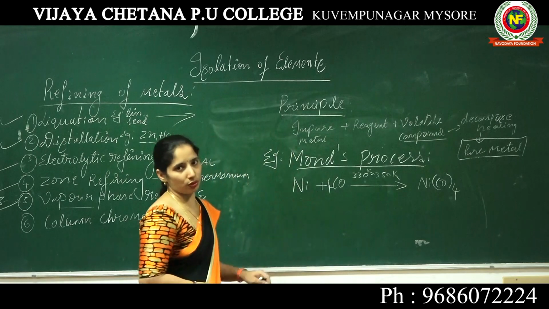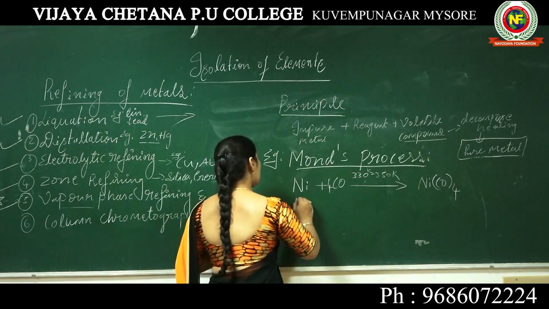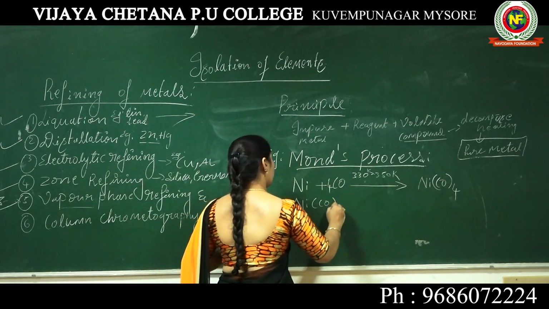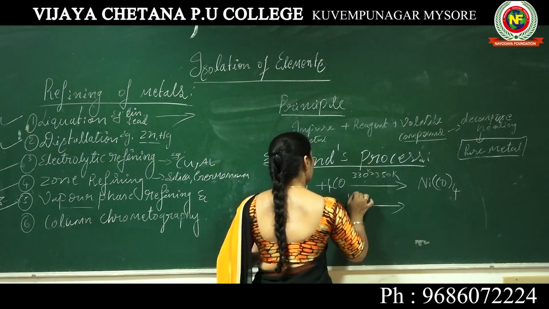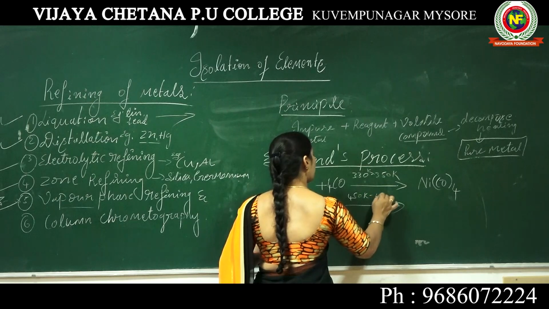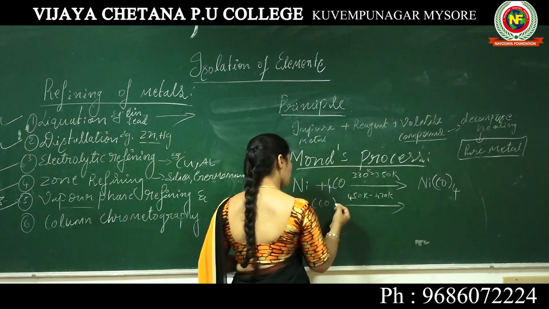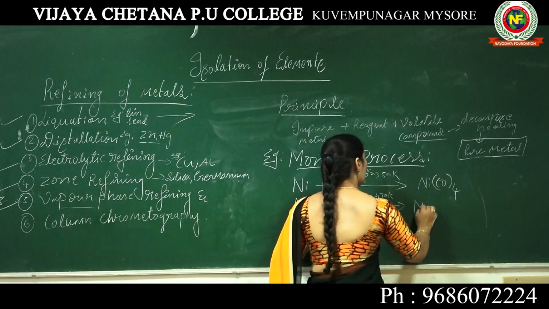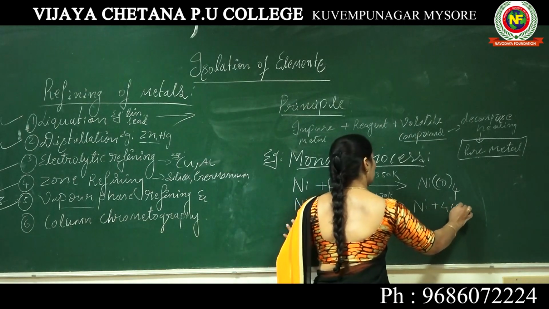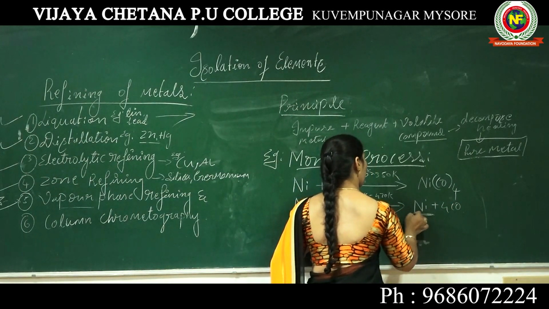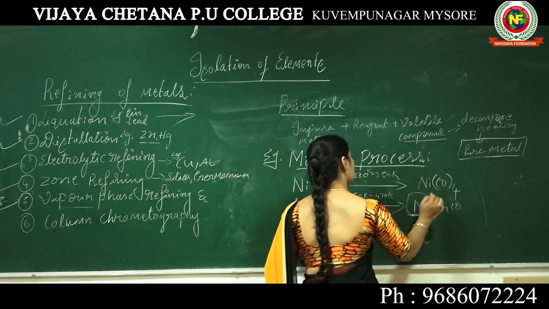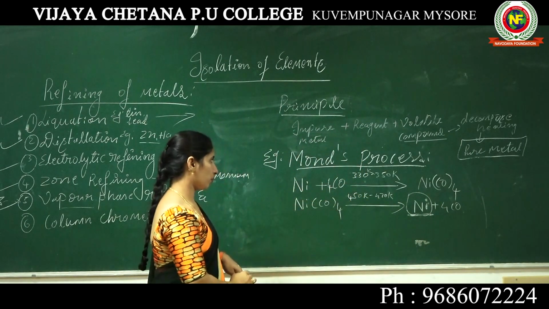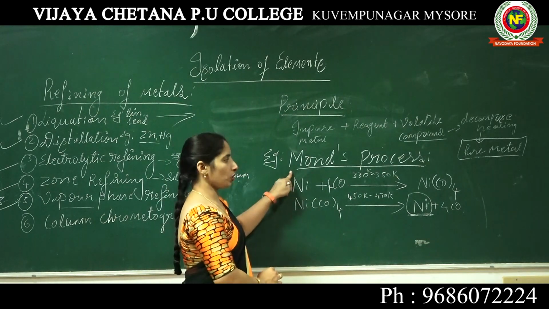This nickel tetracarbonyl decomposes at a temperature of 450 Kelvin to 470 Kelvin, forming nickel and carbon monoxide. Hence we get pure nickel. This process we call Mond's process.